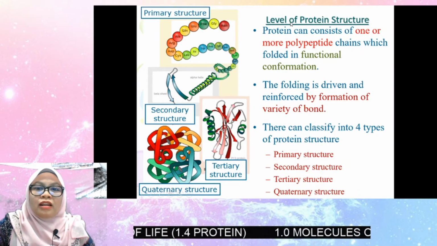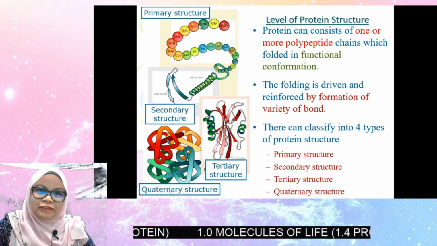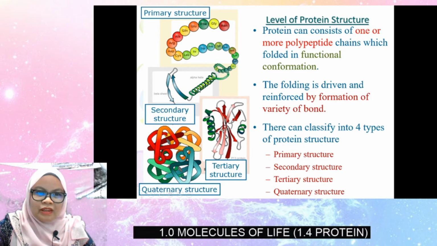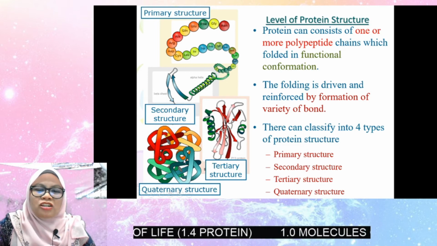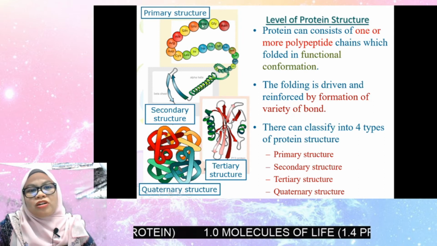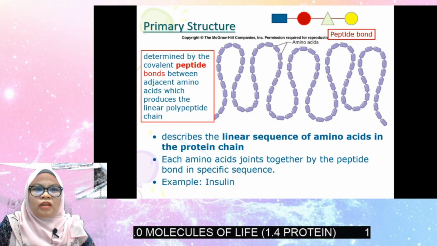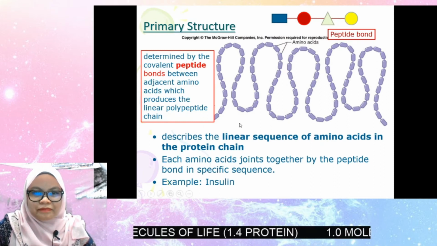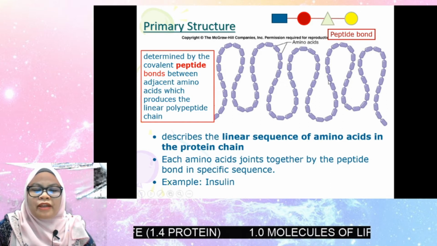Now the levels of protein structure. We have the primary structure, the secondary structure, tertiary structure, and quaternary structure. The structure depends on the structure of the polypeptide itself. The primary structure only consists of peptide bonds.